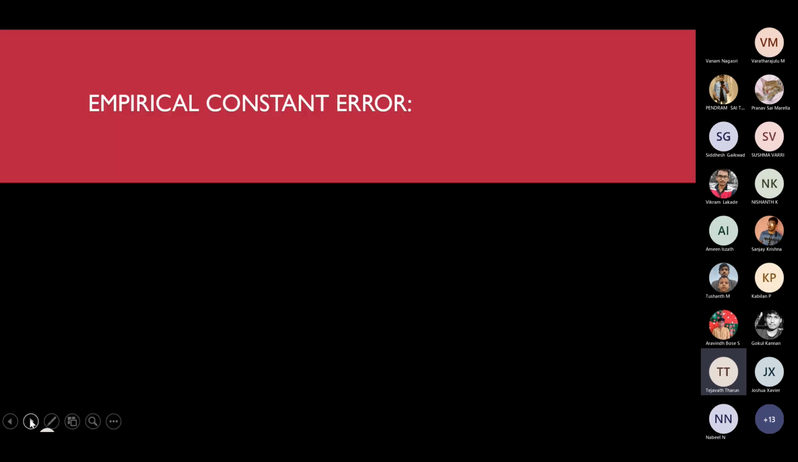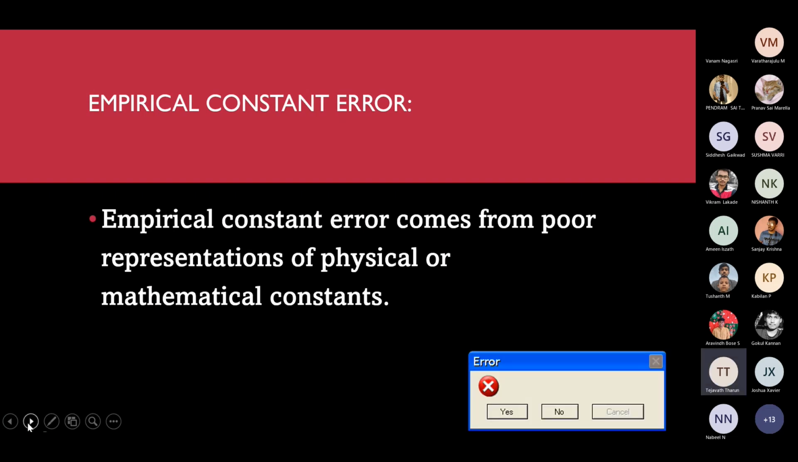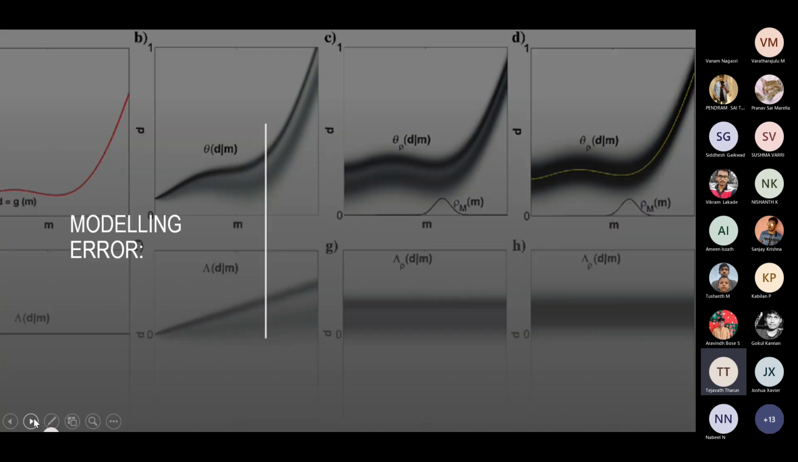So next slide. Empirical constant error. Empirical constant error comes from the poor representation of physical or mathematical constants, originating from observation or experience of empirical data. If we use wrong or poor data, we get error, and this is called empirical constant error.